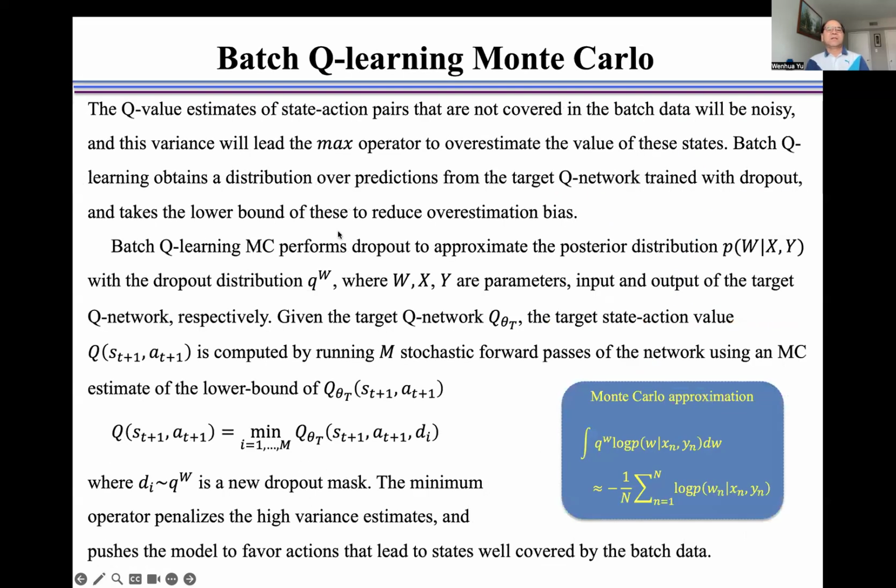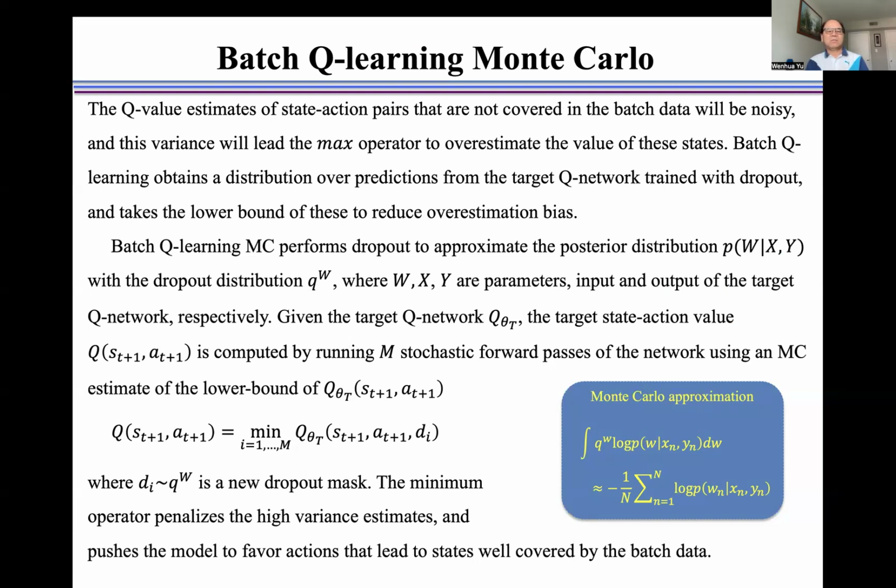The Q value estimate of state action pairs that are not covered in the batch data will be noisy, and this variance will lead the max operator to overestimate the value of these states. Batch Q-learning obtains a distribution over predictions from the target Q network trained with dropout, and takes a lower bound of this to reduce the overestimated bias.